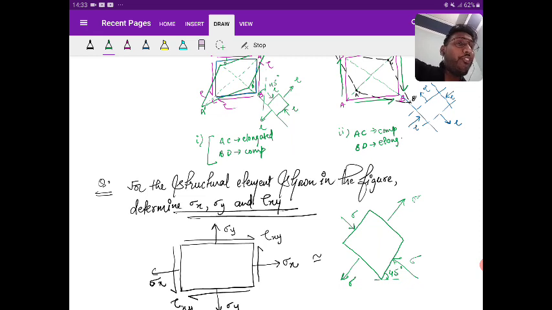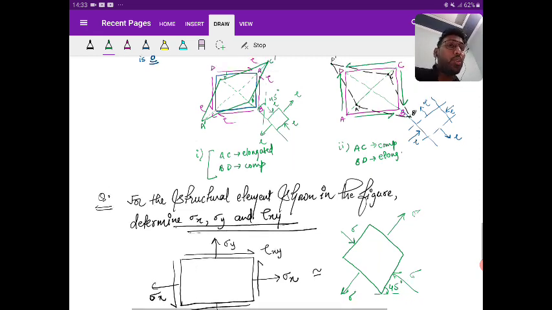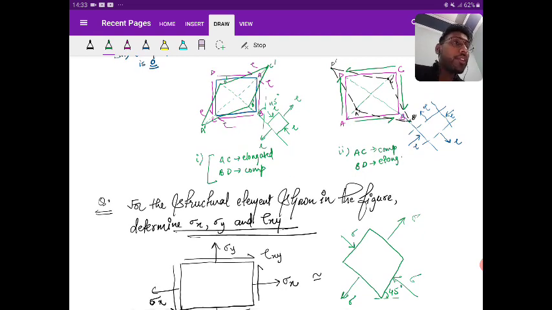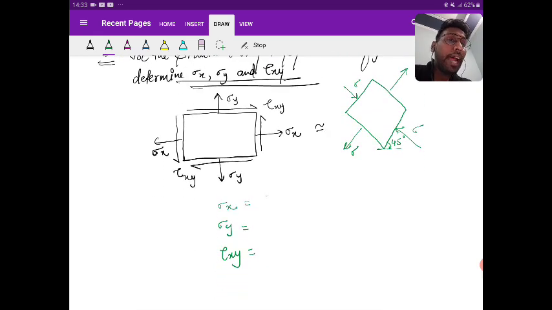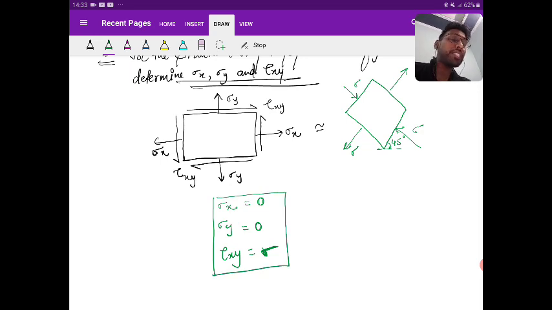So if it is at an angle of 45 degree, then at 0 degree what do you see? There is a pure shear, that only shear is acting. Yes or no? So can I say that sigma x is 0, sigma y is 0 and tau xy is nothing but equal to sigma, because we know that the maximum shear plane lies here and the maximum shear magnitude is equal to the normal stresses acting at 45 degree and 135 degree.